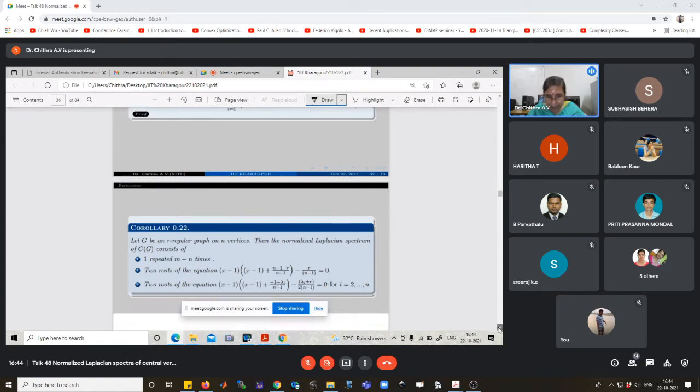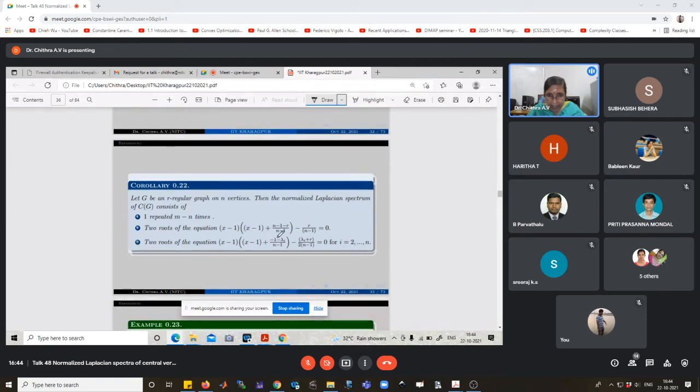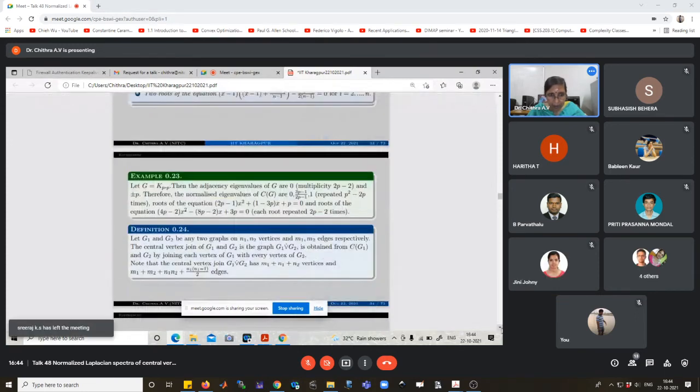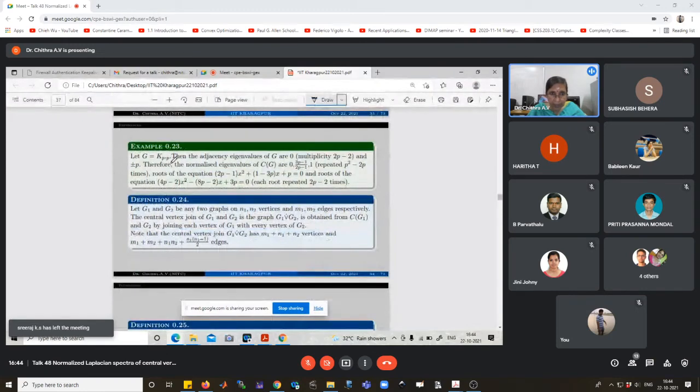Then we get another equation. This is equal to minus 1 minus lambda i by n minus 1 minus lambda i plus R divided by 2 into n minus 1, equal to 0. Here is one example. Whenever G is equal to K_P, the adjacency eigenvalues of K_P are 0 with multiplicity 2P minus 2, and plus or minus P. And the normalized eigenvalues of C(G), just substitute this one.